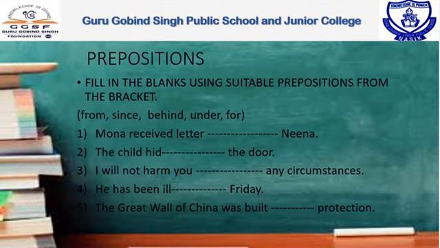Students, let us solve the exercise. Fill in the blanks using suitable prepositions from the bracket, and the options given in the bracket are from, since, behind, under, for. Sentence number 1. Mona received letter dash Nina. The correct answer is from. Mona received letter from Nina.